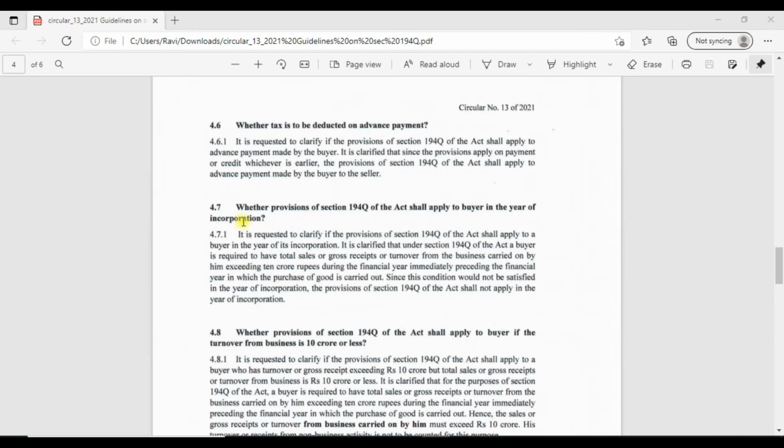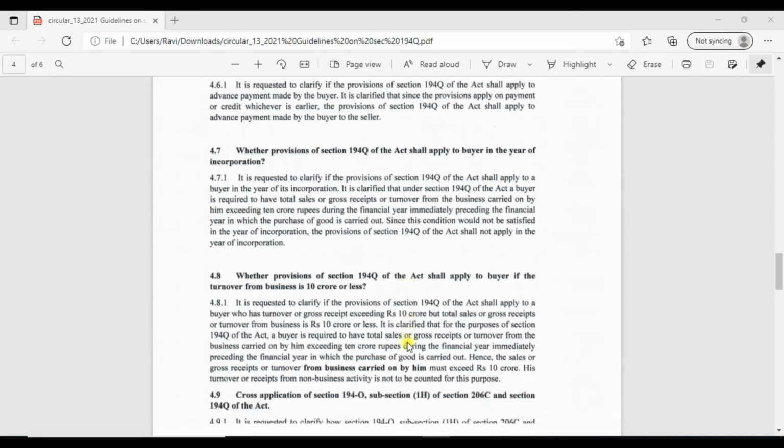Answer is no. Under section 194Q, buyer need to have more than 10 crore total sales or gross receipts or turnover from business in the preceding financial year of the financial year in which purchase is made. Since this condition would not be satisfied in the year of incorporation, section 194Q shall not apply.